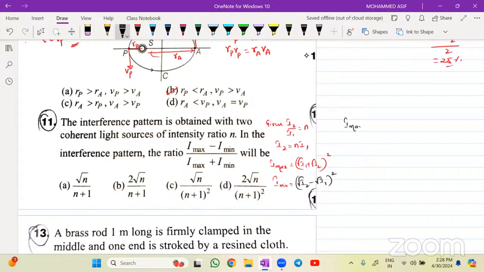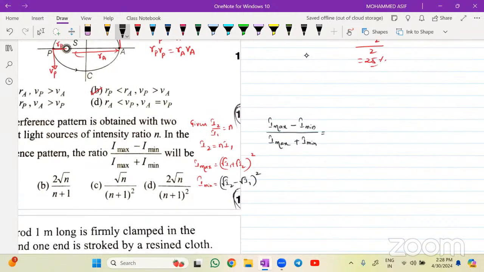So we have to do Imax minus Imin divided by Imax plus Imin. I hope you can do this one. Do it and tell me. Can you do it? Anyone?